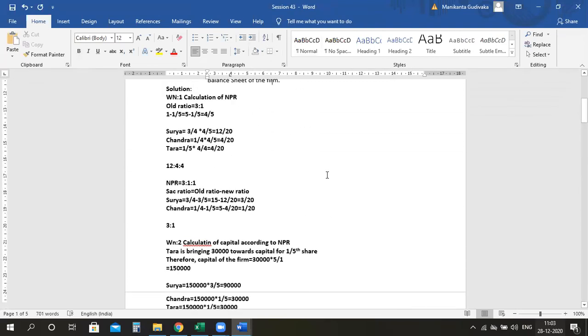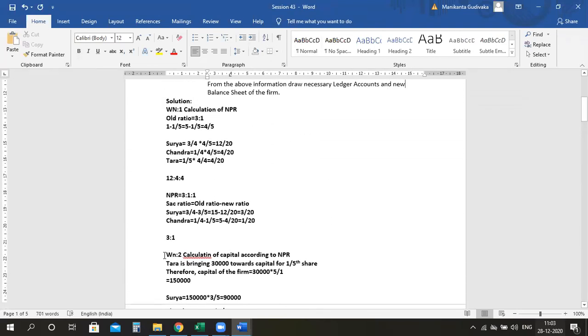So here we have working note number 2, calculation of capital according to the new profit sharing ratio.